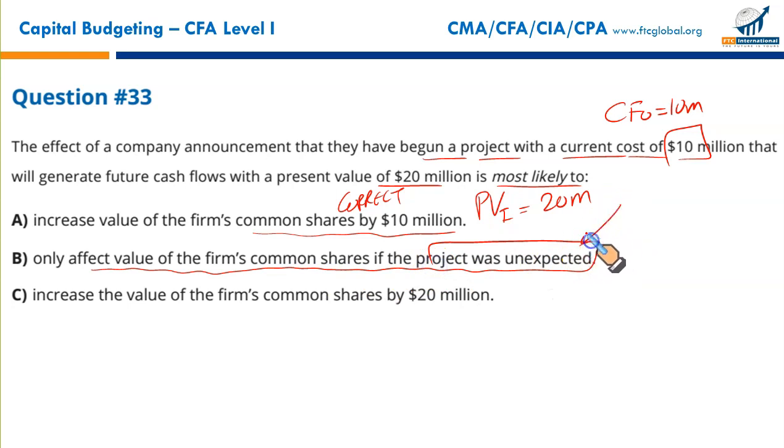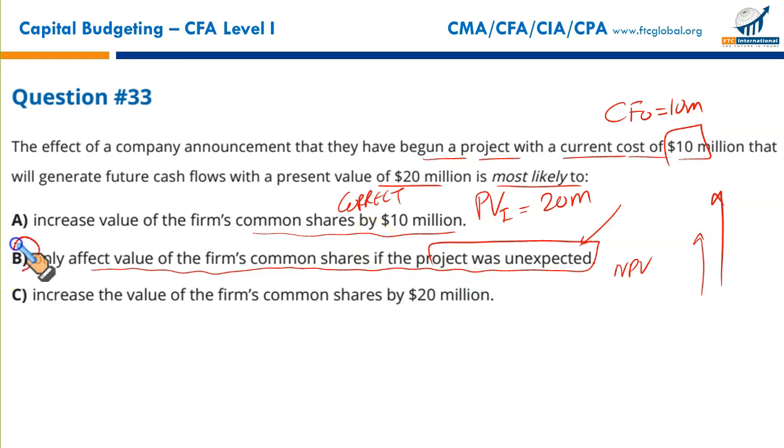Because if the project was expected, the NPV was already computed by the stock market analysts, and the share price would already have gone up. But if it is unexpected and then suddenly announced, the value of the firm's stock will go up by 10 million. If it is unexpected, the market will react and the share price will go up. But if the market has already considered the NPV and discounted the future cash flows, there will be no change in the value of the share.